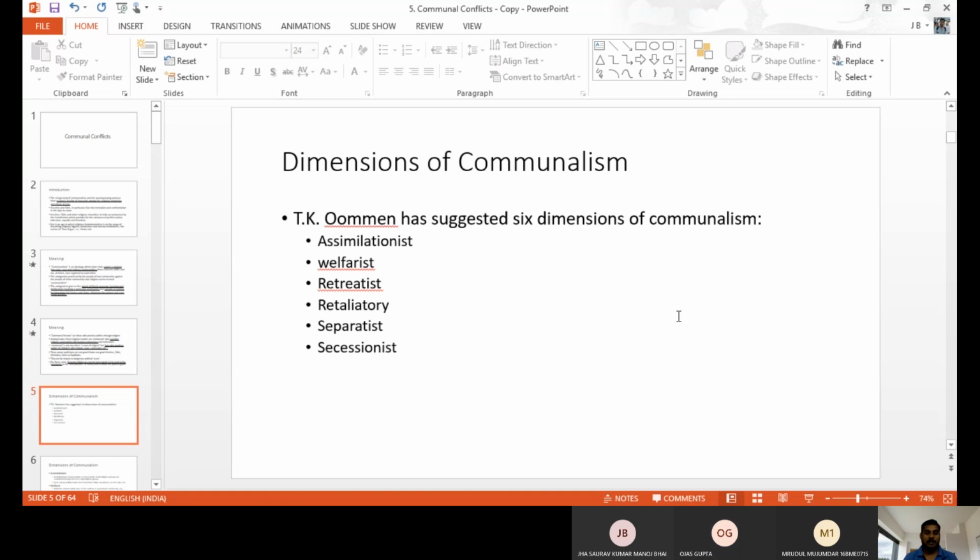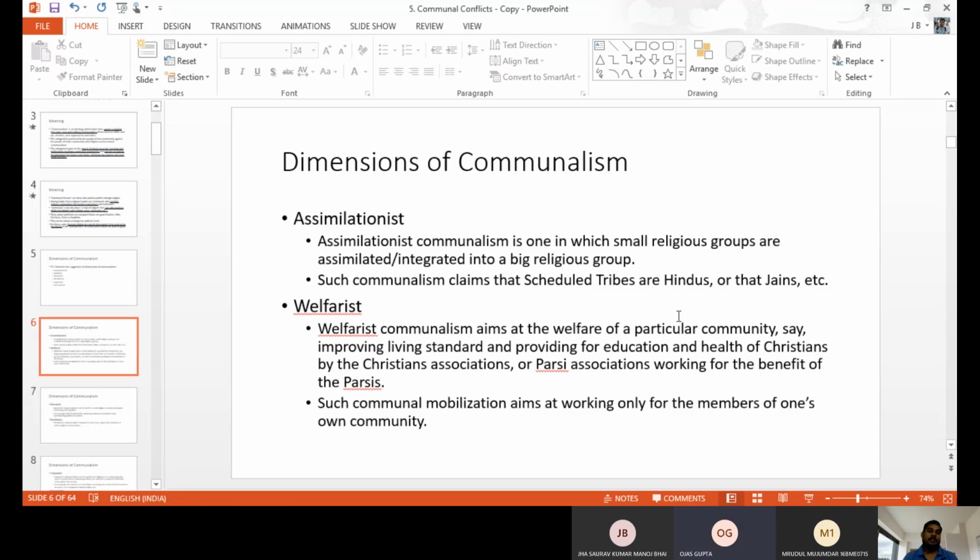First one, assimilationist. Assimilationist means the dominant people always want to develop the religion and the community, so they take other group people also into the majority group. The people always assimilate others or join with others. They compel others to join, or they claim others to join.